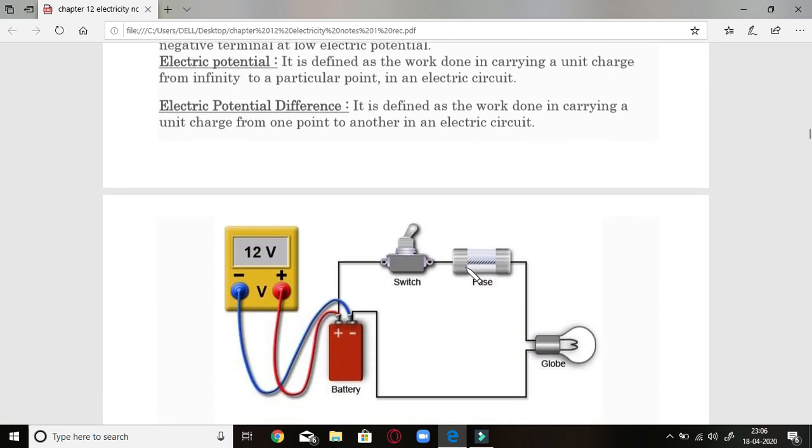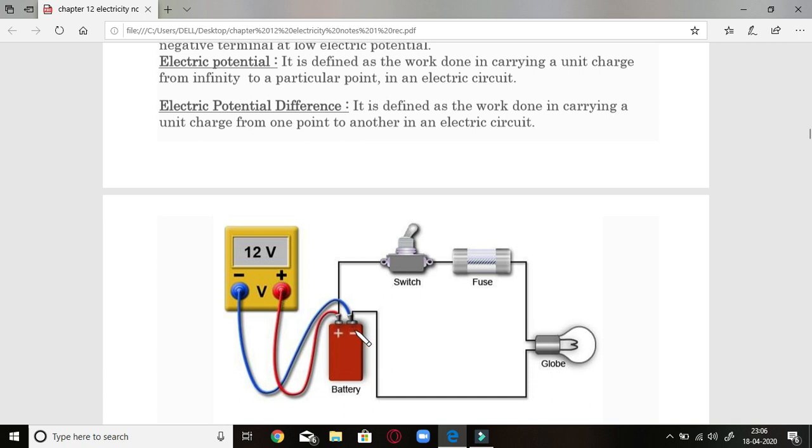Okay, let us see this diagram first of all. Now I have shown here a voltmeter. This voltmeter is used to measure electric potential difference. You are looking here at two terminals, positive terminal and negative terminal. This positive terminal will have a high concentration of electrons, whereas negative will have less concentration. If you look here, this is the positive end of the battery, which is attached to the positive end of the voltmeter, which will measure the potential difference between these two ends.